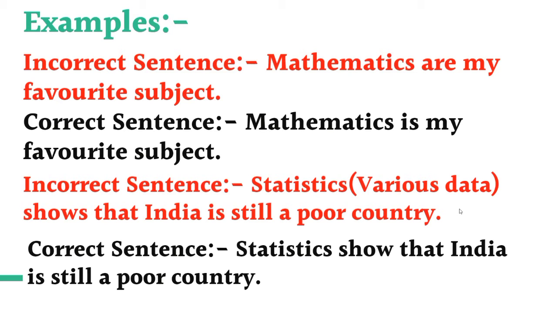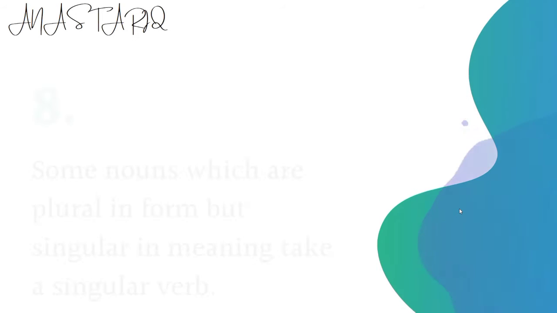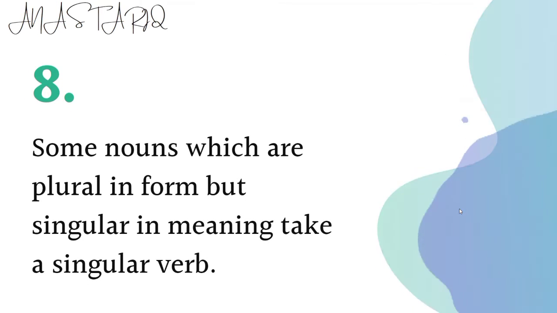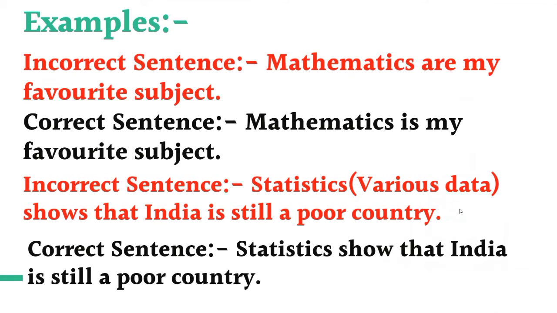The data is plural in meaning, so it will take a plural verb, like statistics show that. Instead of shows we will write show. So this rule means that if nouns are plural in form and they give singular meaning, they take a singular verb. But if the nouns are plural in form and they give plural meaning, then it will take a plural verb.